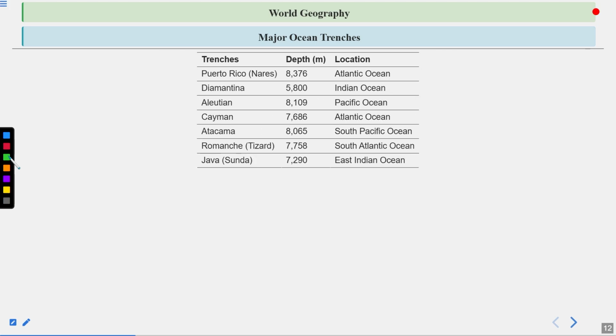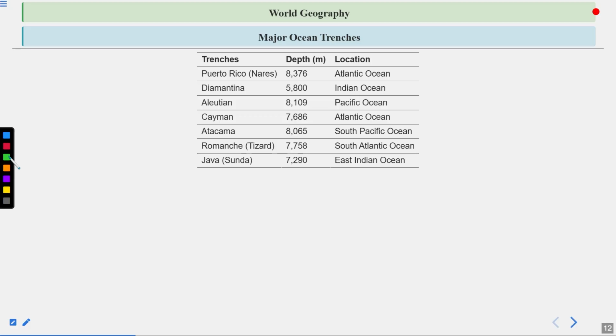Some more. Puerto Rico is the deepest trench of the Atlantic Ocean, always remember, and it is found in the Atlantic Ocean. Then Diamantina is 5,800 meters deep, found in the Indian Ocean. Then Aleutian is 8,109 meters, found in the Pacific. Then Cayman, 7,686 meters, found in the Atlantic.